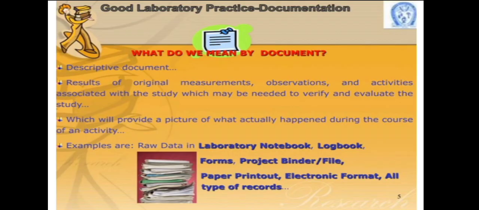Now, what do we mean by documents? I mean that it could be a descriptive document, it could be a short form, it could be in certificate form, in mark sheet form, as an appointment letter, or as a prescription. These all are part of documents. So these are called descriptive documents, and the result of the original measurement, observation and activity associated with the study is called the documents. And if it is a part of any organization, that will naturally be the authentic documents.